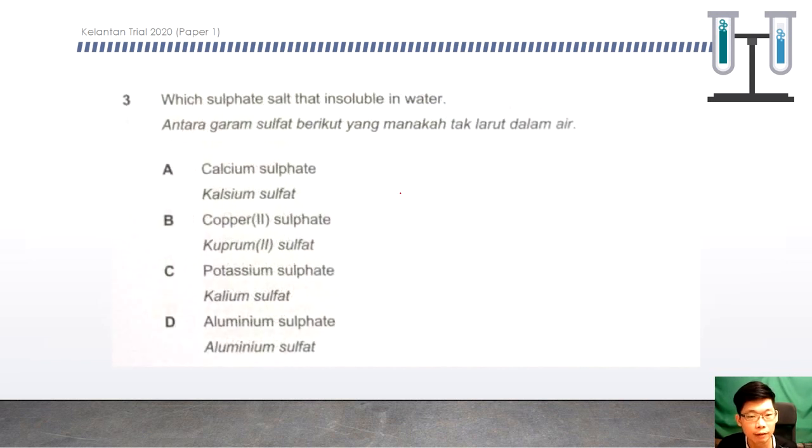Which sulfate salt is insoluble in water? For sulfate salt, there are only 3 at SPM level which are insoluble in water, which are lead sulfate, barium sulfate, and calcium sulfate. So let's look into the answer. So A will be the answer, calcium sulfate.